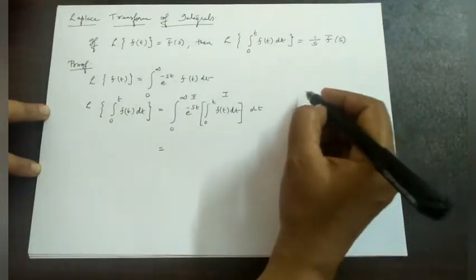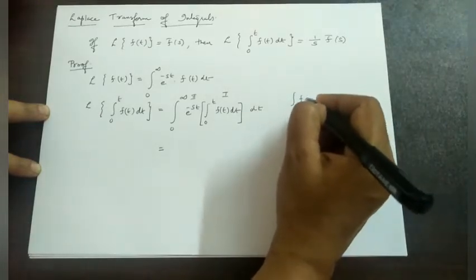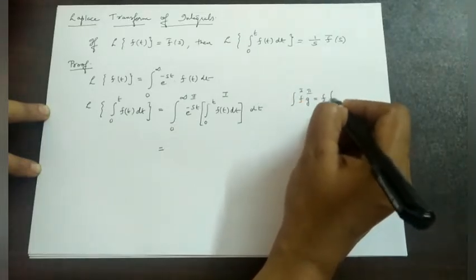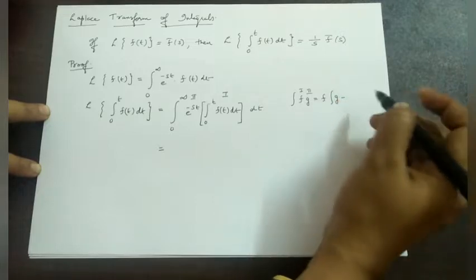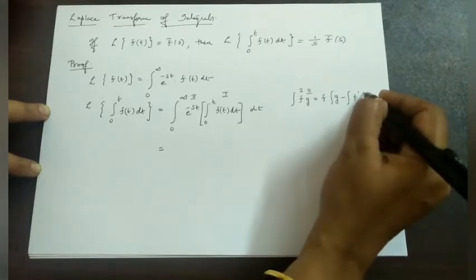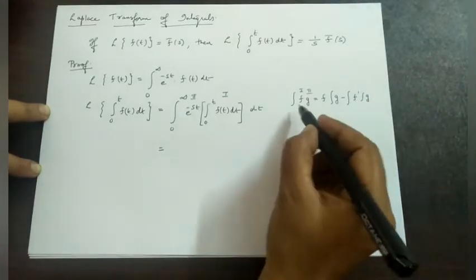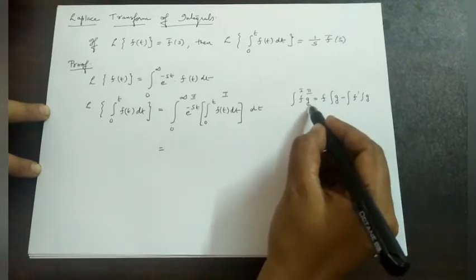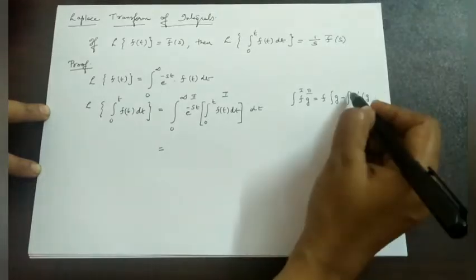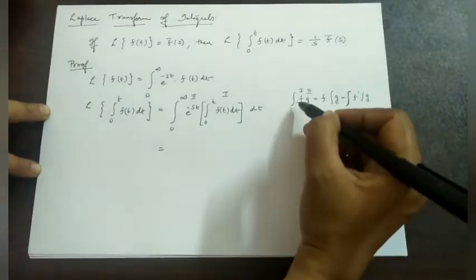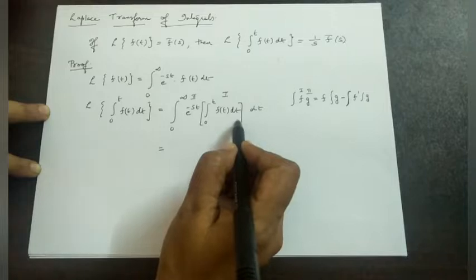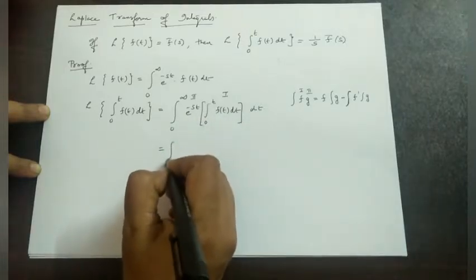As you know, in this we will consider integral of f g as first function into integral of second minus integral of derivative of first into integral of second. This is the formula, isn't it? Integral of two functions is equal to first function into integral of the second function minus integral of derivative of first function into integral of second. By using the same formula here, take first function as integral from 0 to t f of t dt.